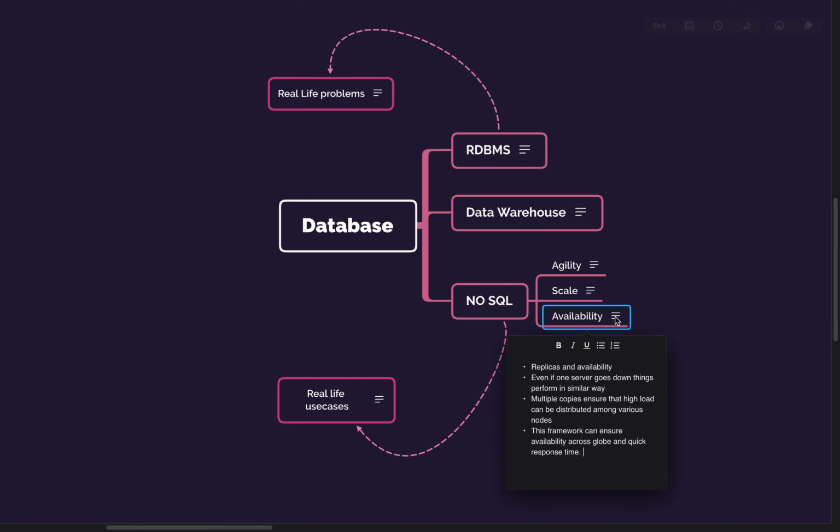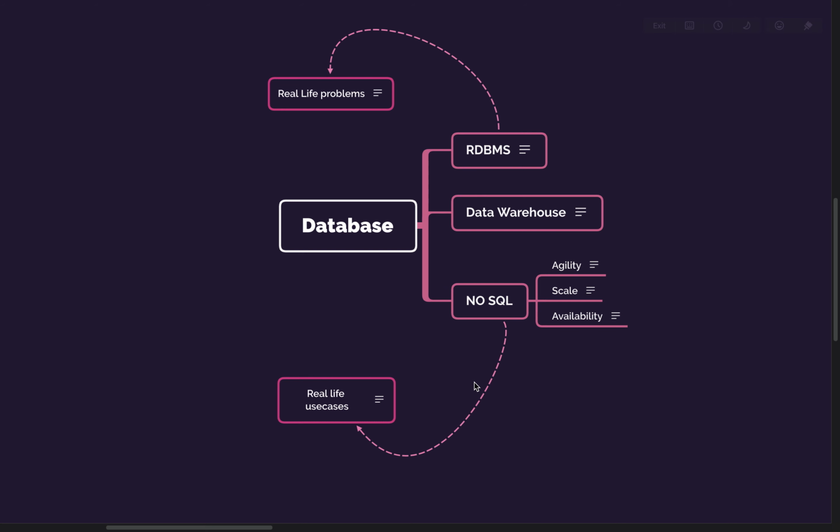And then availability: records are saved into multiple places. That can be achieved in RDBMS as well, but in the case of NoSQL, because there are many replicas that you can create and the architecture supports it, the availability of a particular database is quite high. As I mentioned earlier, the framework can ensure that availability of the database is across the globe, and the response time across the globe is more or less similar.